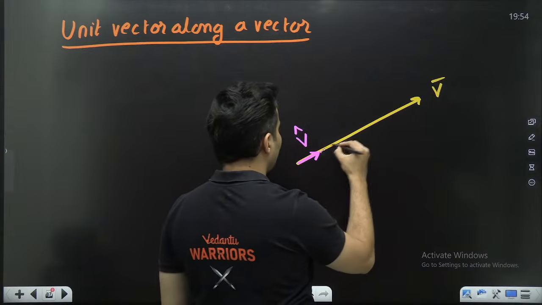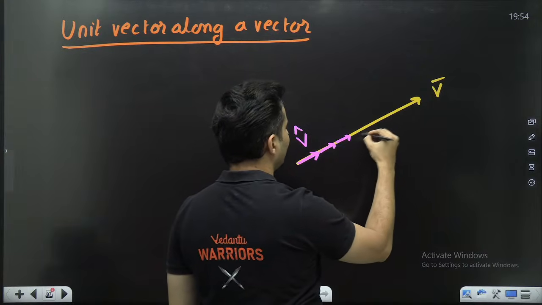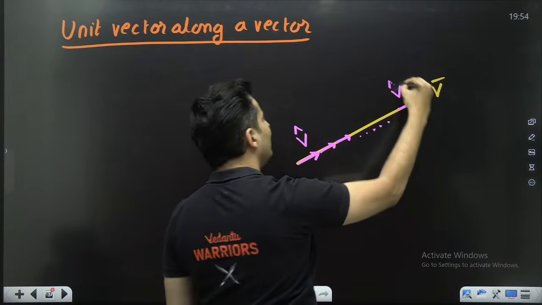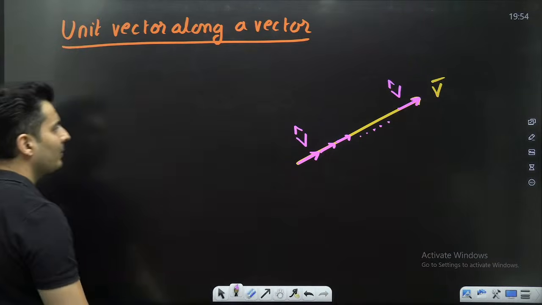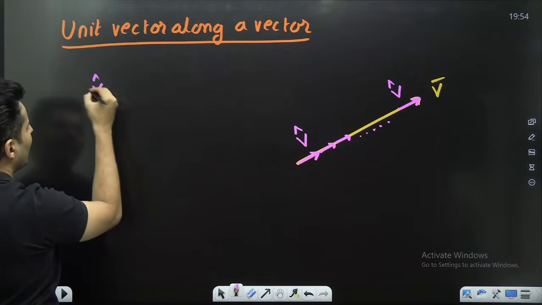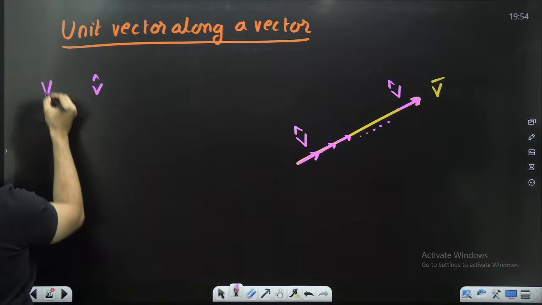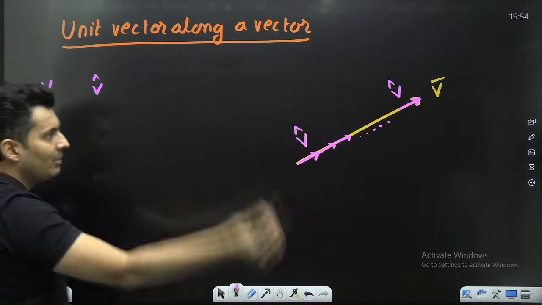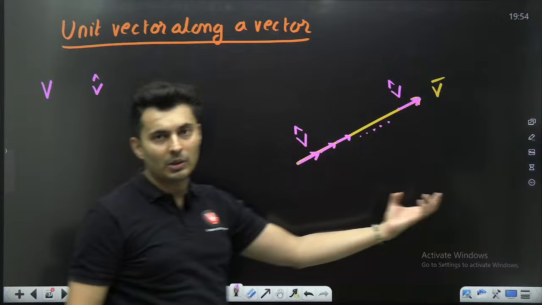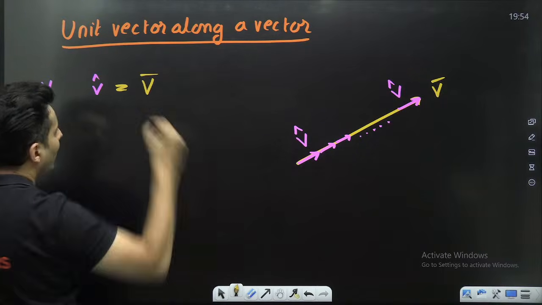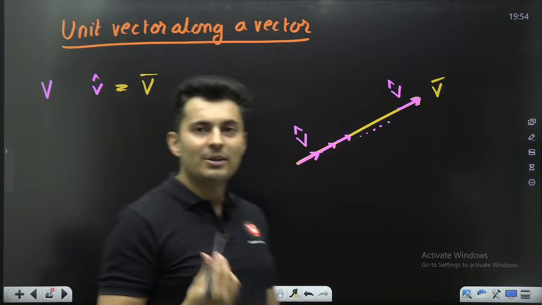This v cap, if I put it one after the other, how many times can I put it? v cap, v cap, v cap. I think it will be V number of times, which is the magnitude number of times. That is what will give me v bar.